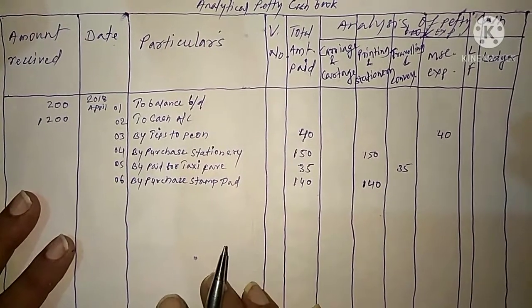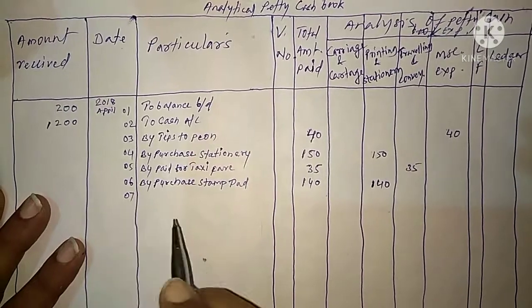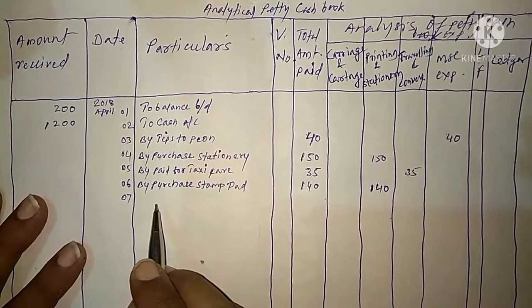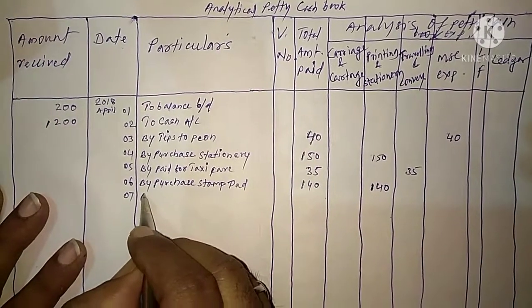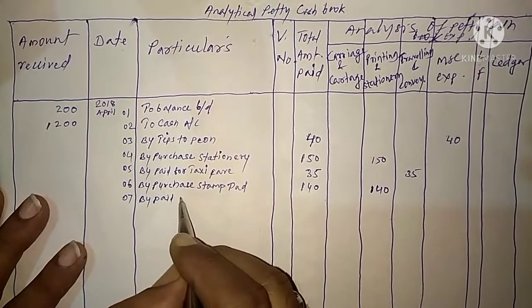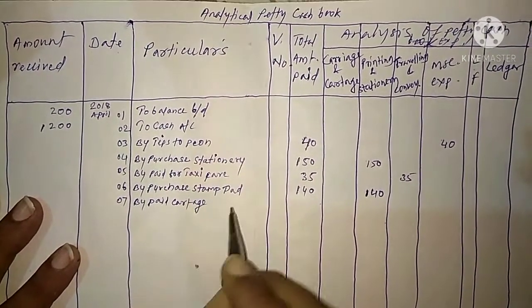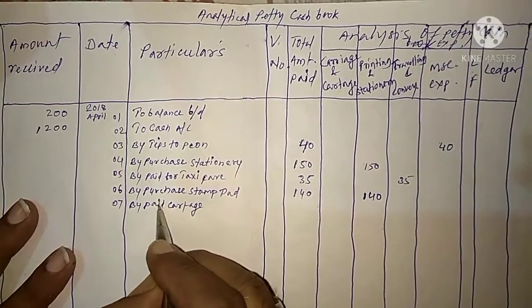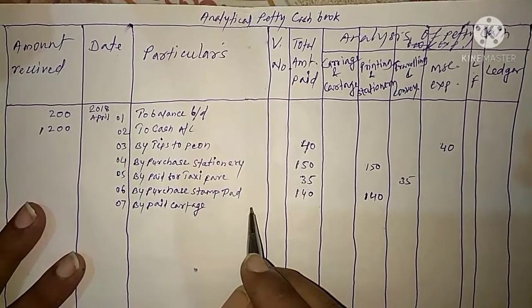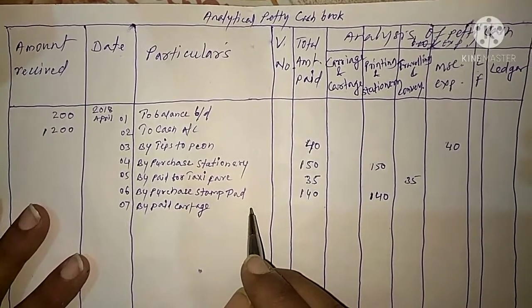And now transaction on 7th April, paid cartage. Even we can write by cartage itself. So amount is 40 rupees.